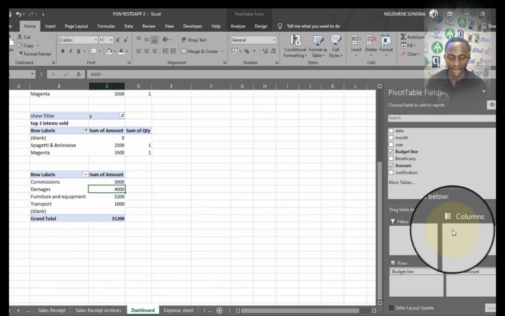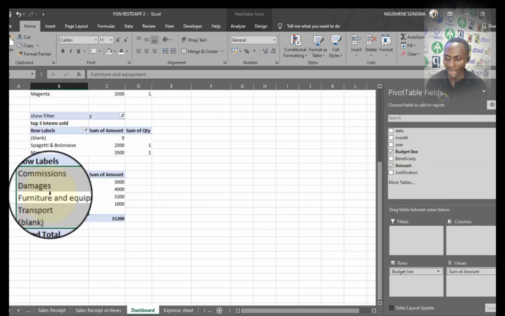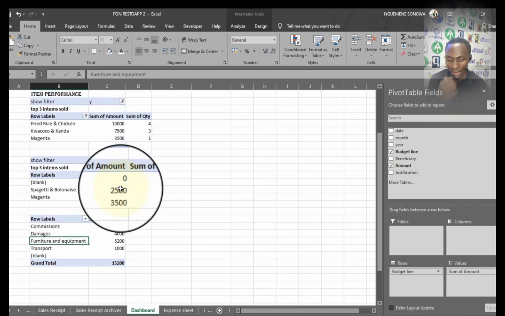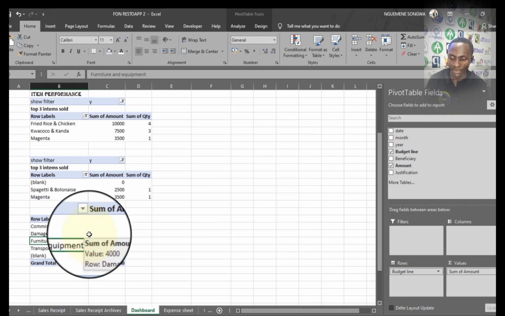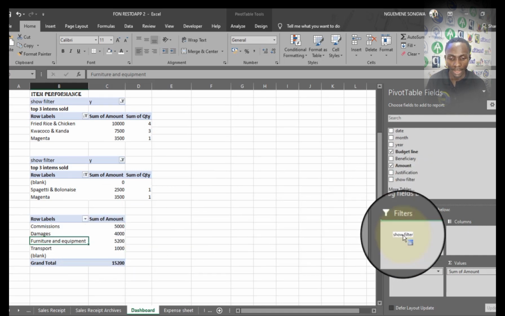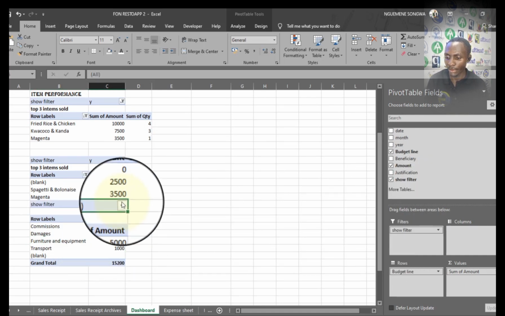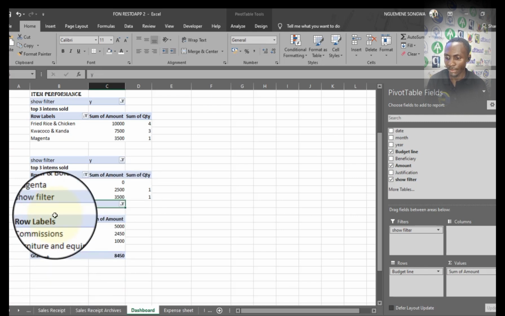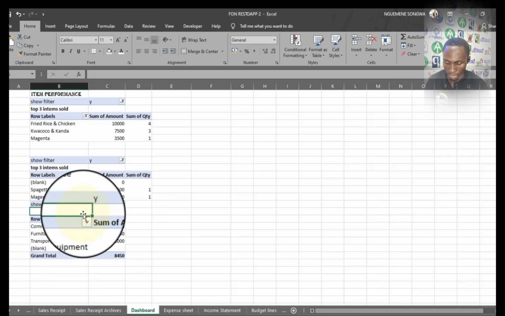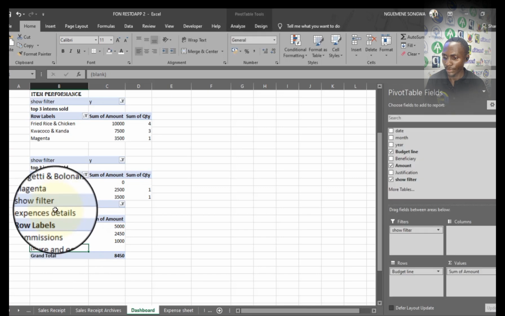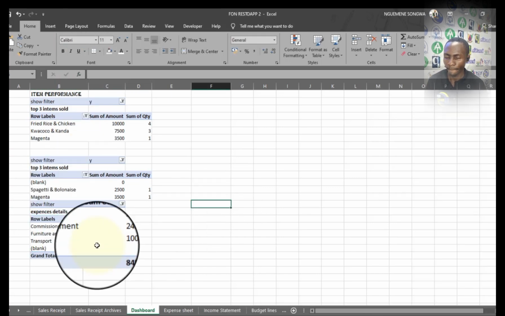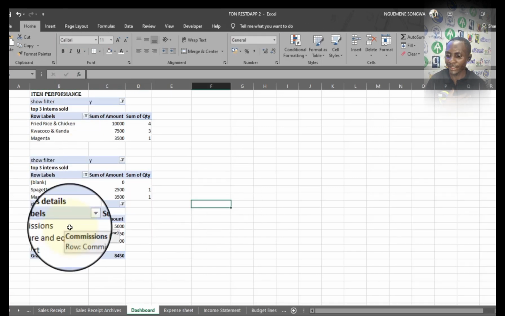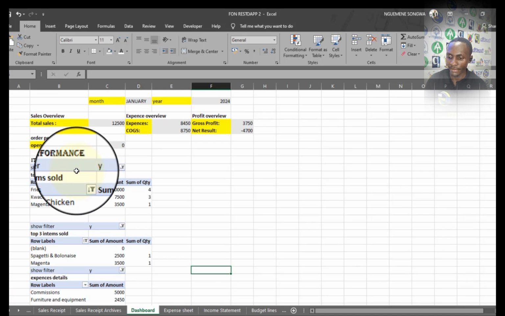So from here, I've added a new field, but as you can notice, like I explained earlier, you need to refresh the table first. So I refresh with Alt F5, then from here I carry the filter, and I will filter only in terms of years. So from here now, I can put the description here, expense details. So I can just make these bold, which is fine. So that is it. All the expenses are there. Everything is already very fine.